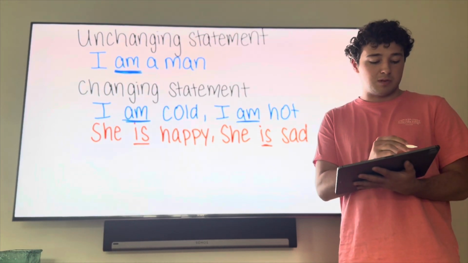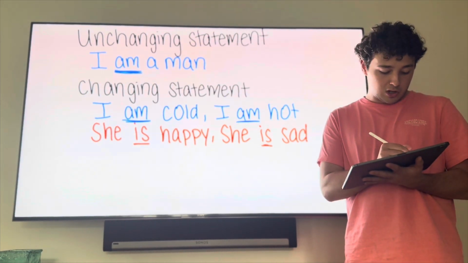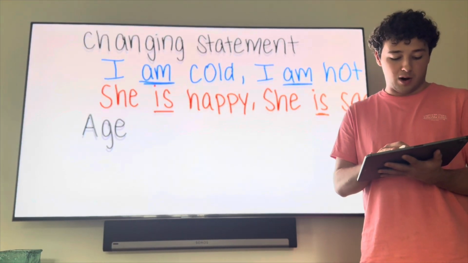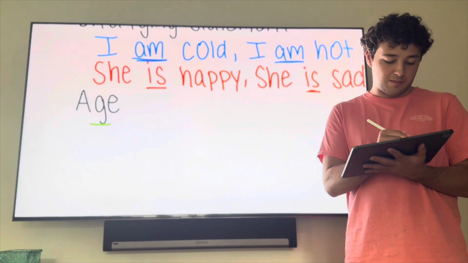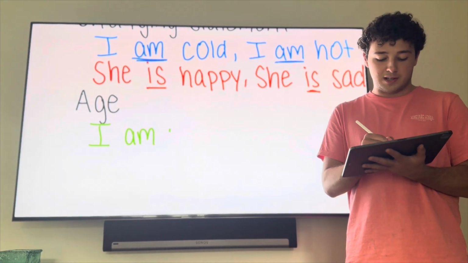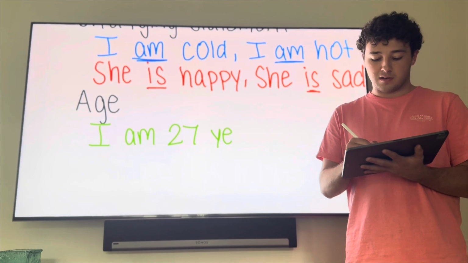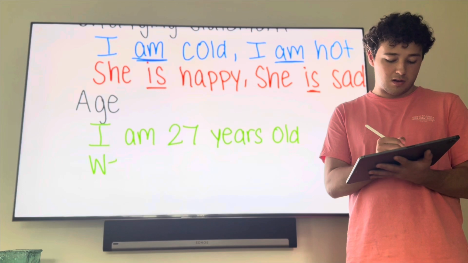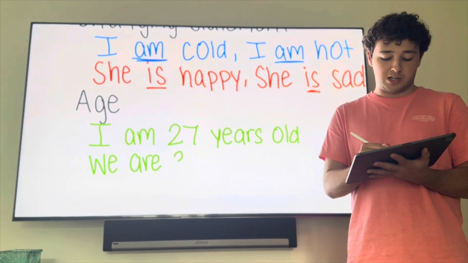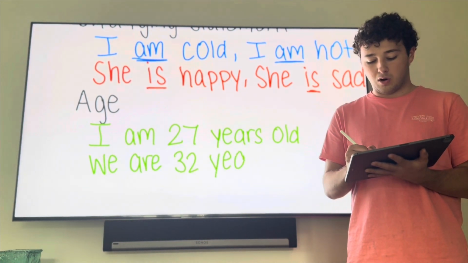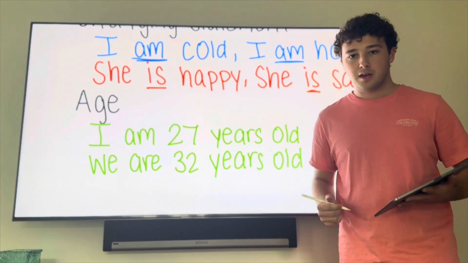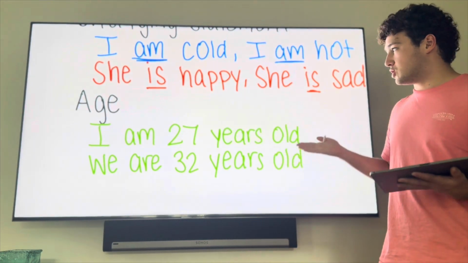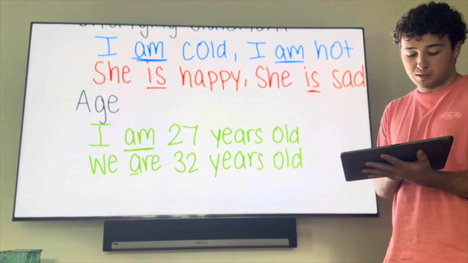Now you'll also use to be in talking about age. So in English, we use to be for age like this. We'll say, I am 27 years old. Or we are 32 years old. So unlike having age as a possession, we use the verb to be to talk about age.